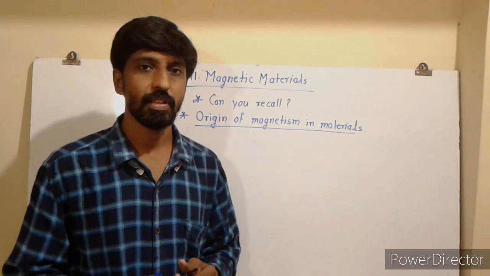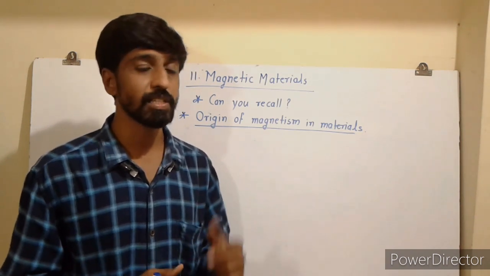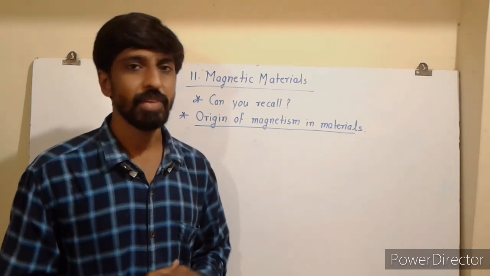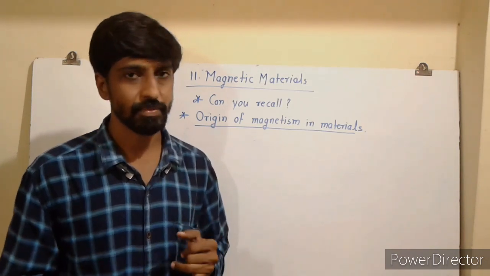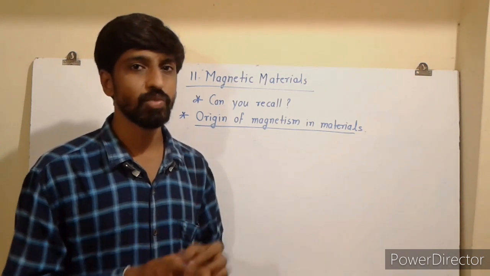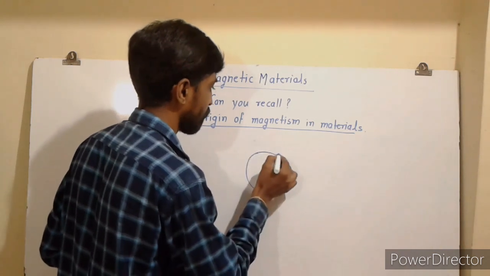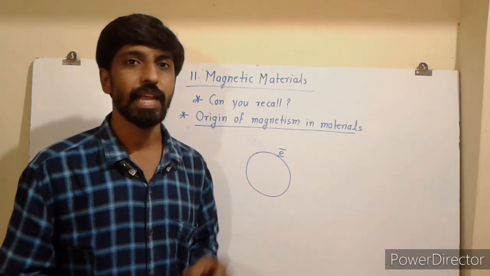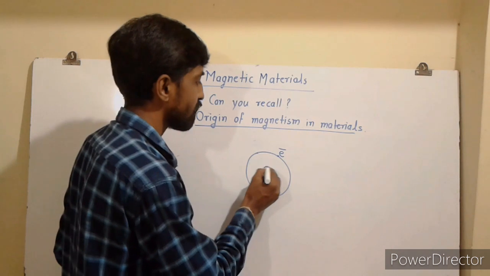What makes some materials behave like magnets and others don't? To understand this concept, we have to consider the building blocks of any material, that is atom. And we know that in an atom, the electrons are revolving around the nucleus.